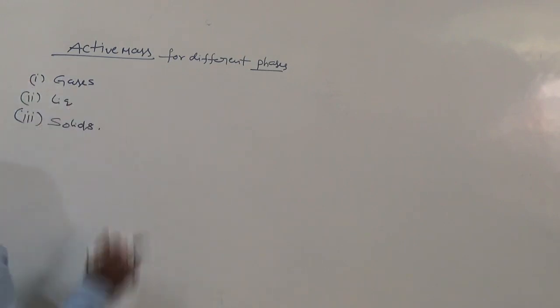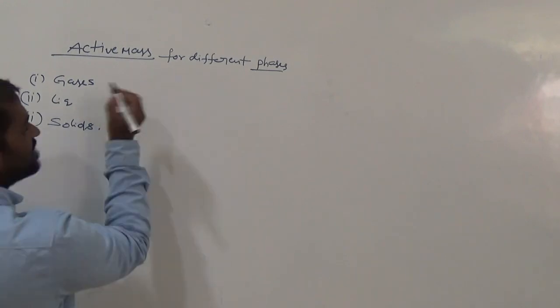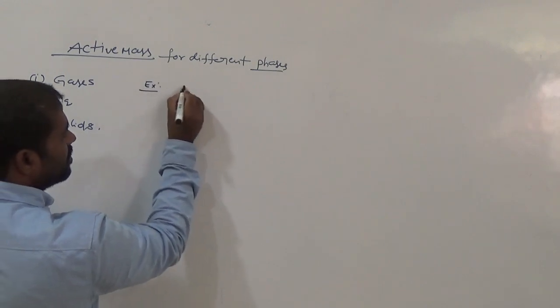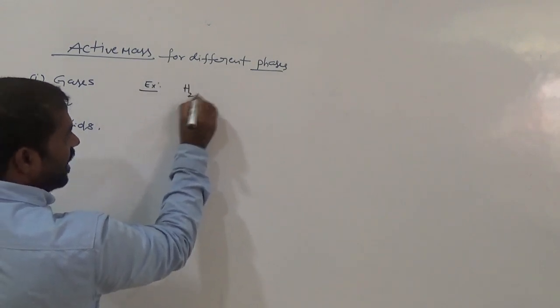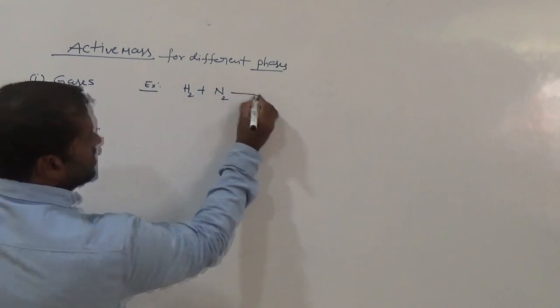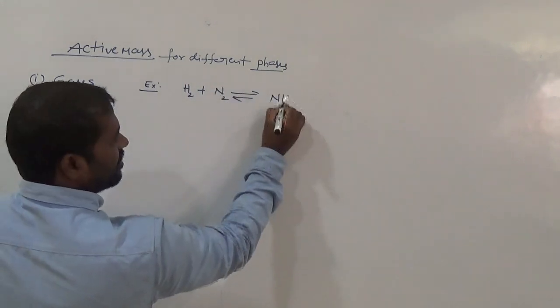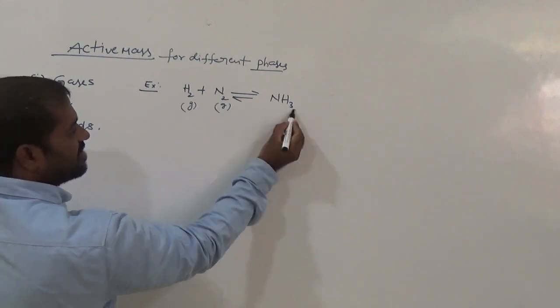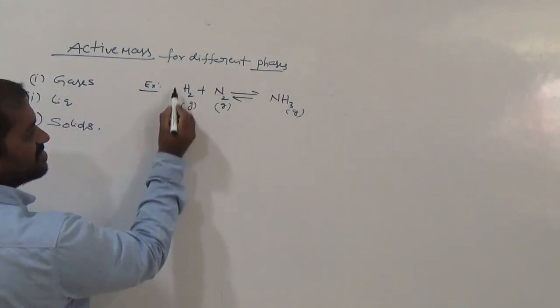In the case of gaseous reaction, for example, H2 plus N2 is reversible NH3. This is gas, and this one is also gas.